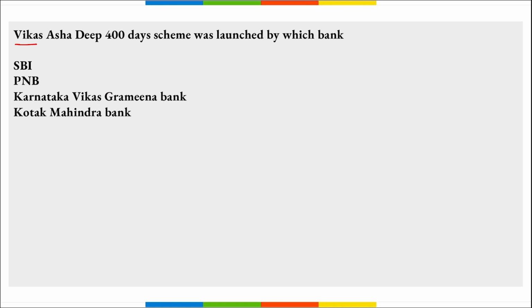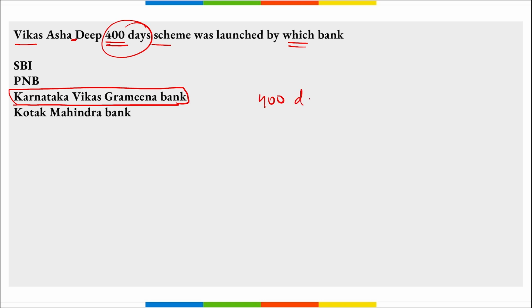Next, Vikas Ashadeep 400 days scheme was launched by which bank? Vikas Ashadeep 400 days. This was launched by Karnataka Vikas Gramin Bank. Correct? This is a new deposit scheme that was launched by the same, and the scheme is for the tenure of 400 days as mentioned in the name, with an interest of 7.5% for senior citizens and 7% for the general public.